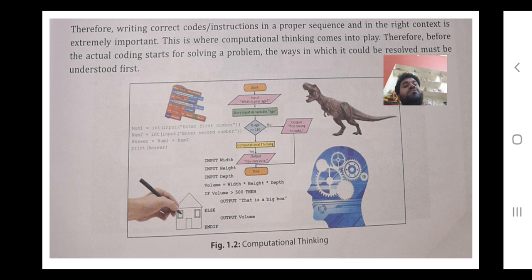In this diagram there is also a decision box given, if you see here, a rhombus in blue color, and in this a decision can be made, like in the if program that we have done last year. This program is made for the if program that we have done last year. So class, down here you can see input width, input height, input depth, and volume, and the if condition is given, all this is given. This we call an